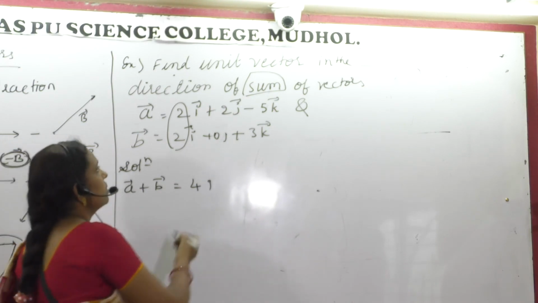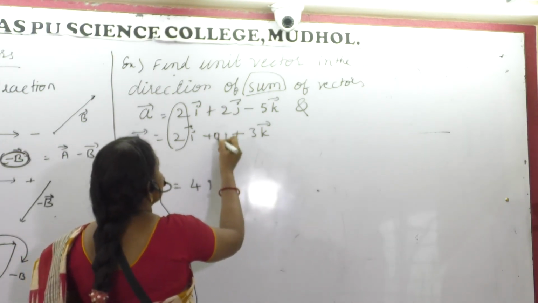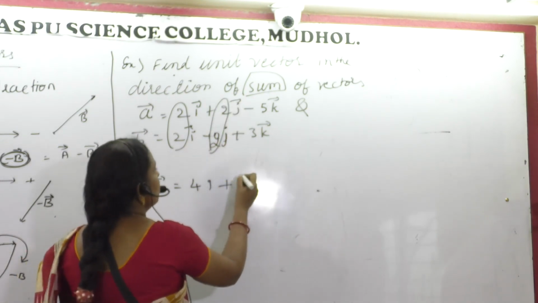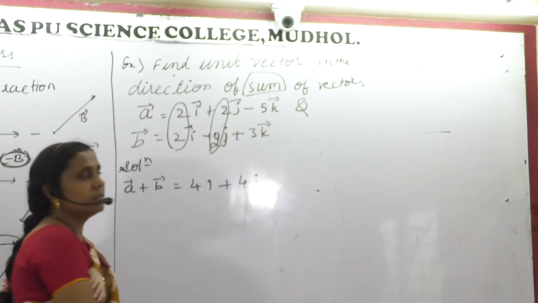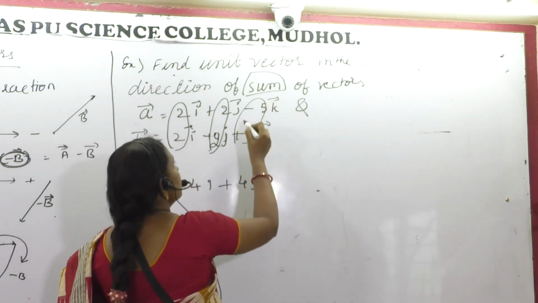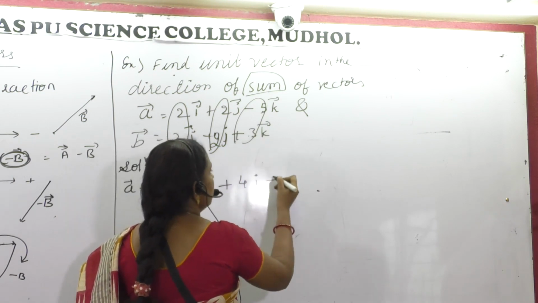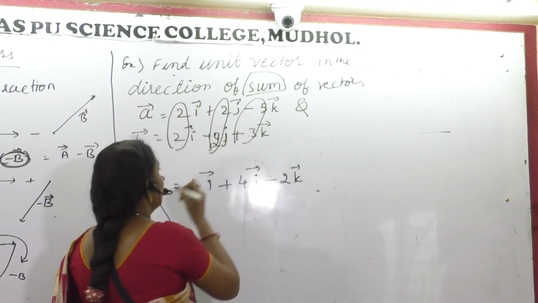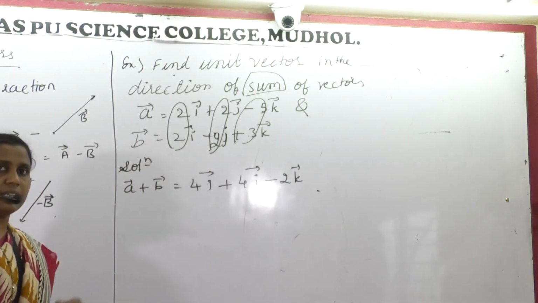That is your choice. 2 and 2, 4j. And here, this is minus 5 and it is plus 3. It will be like minus 2k. So this is the resultant vector, A plus B.